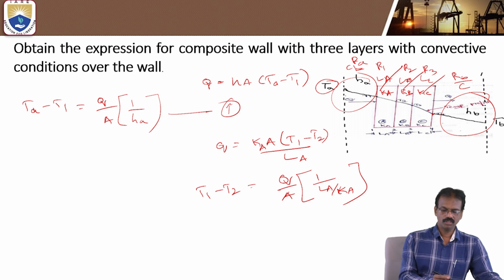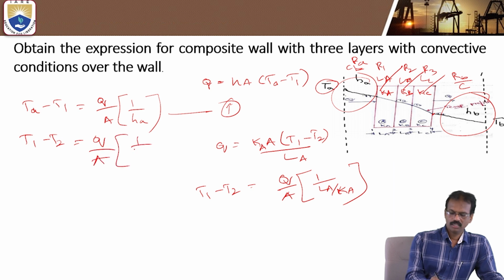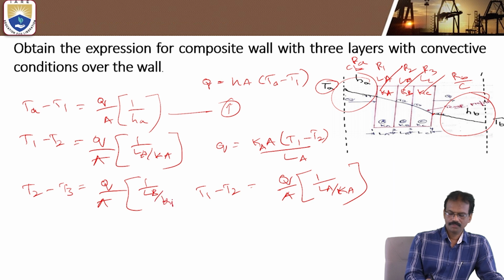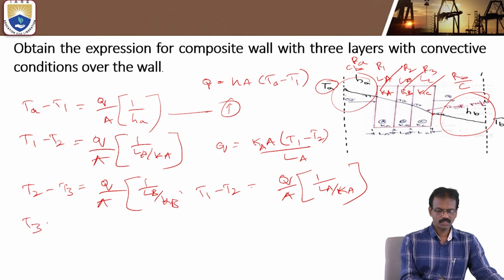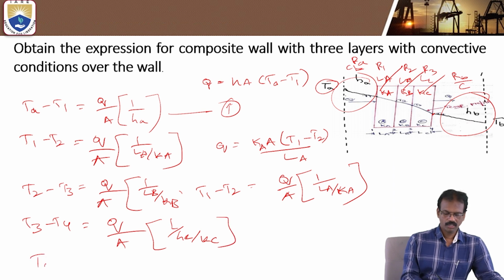In this way, T1 minus T2 is equal to Q by A into La by Ka. Similarly, T2 minus T3 is equal to Q by A into Lb by Kb. Similarly, T3 minus T4 is equal to Q by A into Lc by Kc. Finally, T4 minus Tb is equal to Q by A into 1 by Hb.